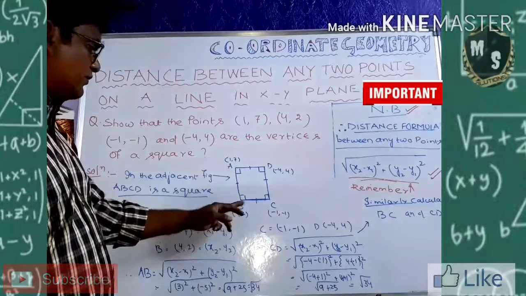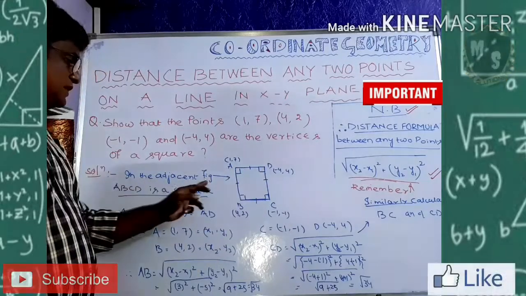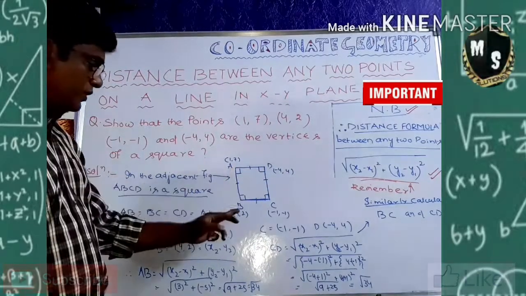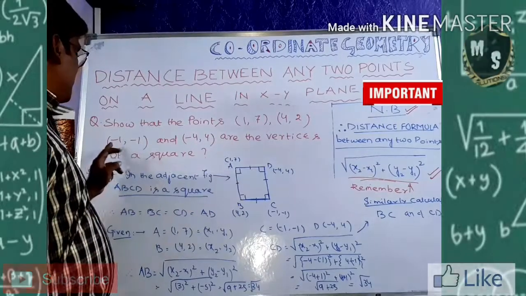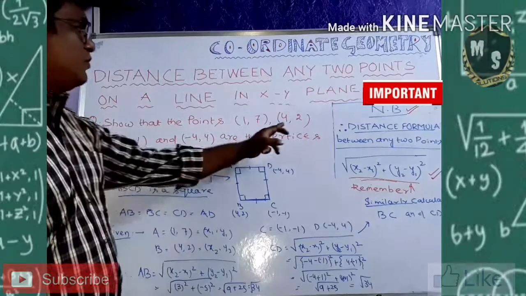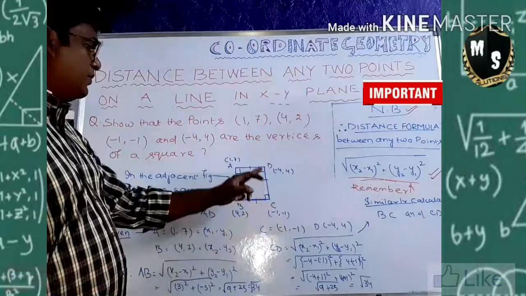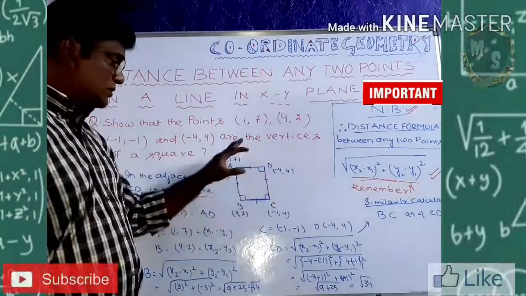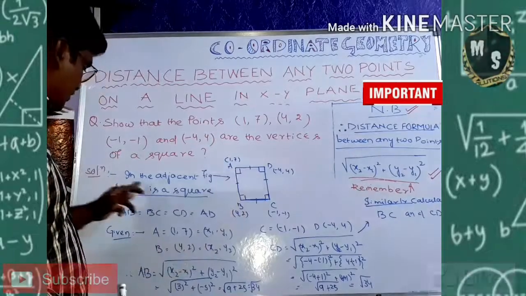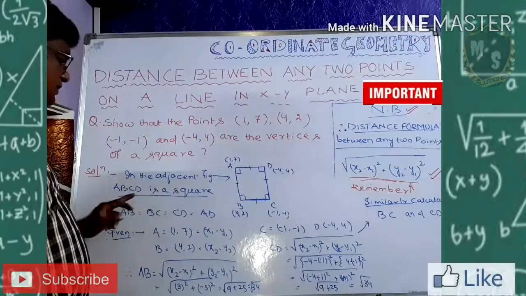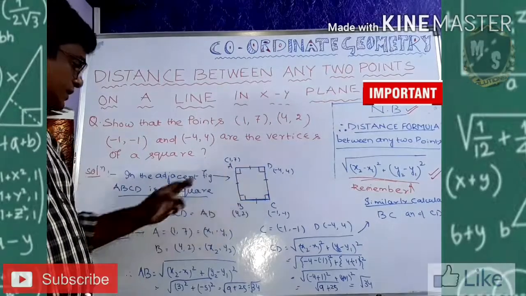So I am taking a square figure here, A, B, C, D. In the adjacent figure, let A be (1, 7), B be (4, 2), then C is (-1, -1) and D is (-4, 4). I just put the coordinates, and all the sides are equal. In the adjacent figure, ABCD is a square, and AB equals BC equals CD equals AD.